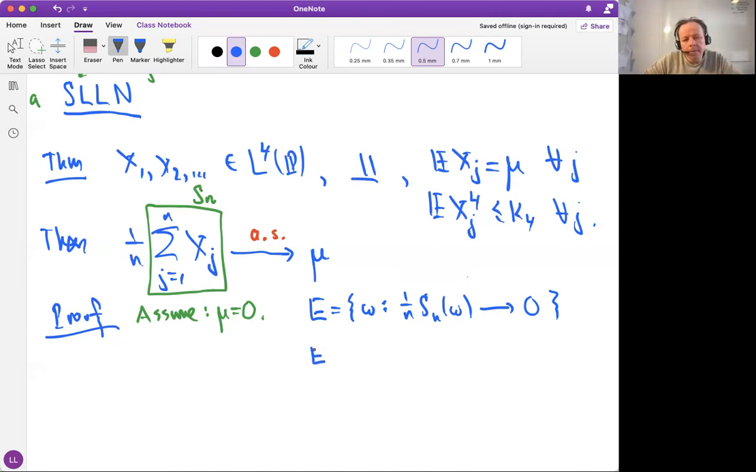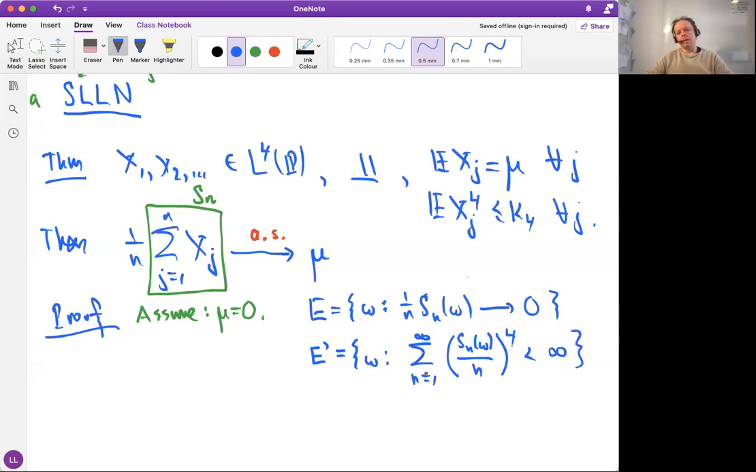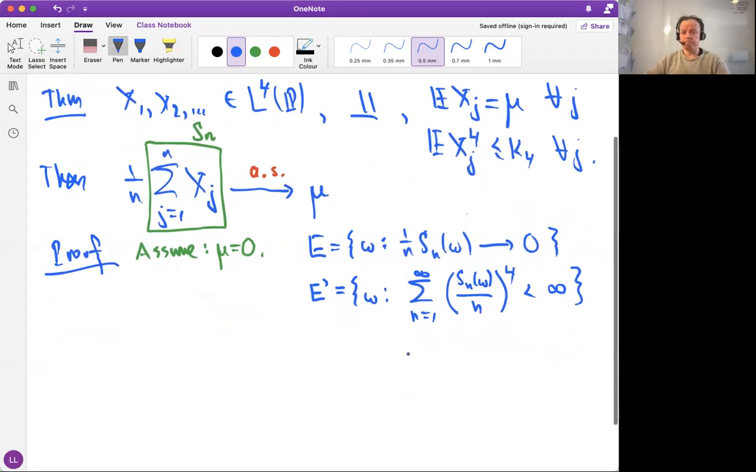And now comes the kind of clever trick. Let's look at E prime as the set of omega for which the sum from n equals 1 to infinity of Sn(omega) divided by n to the power 4 is finite. This E prime looks quite strange. It looks like E prime has nothing to do with E. But let's be careful. Let's see. What if omega belongs to E prime?